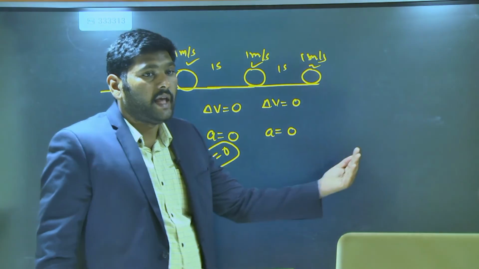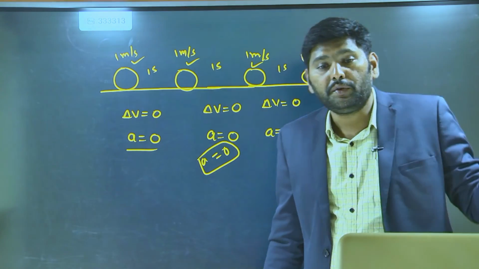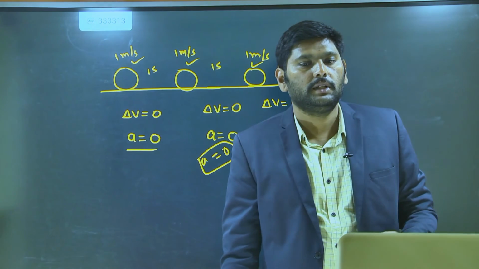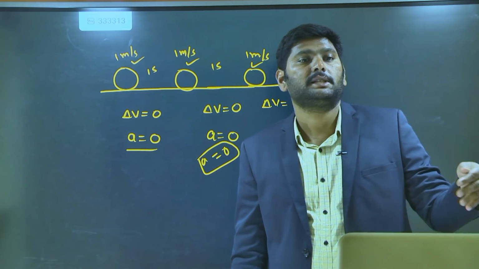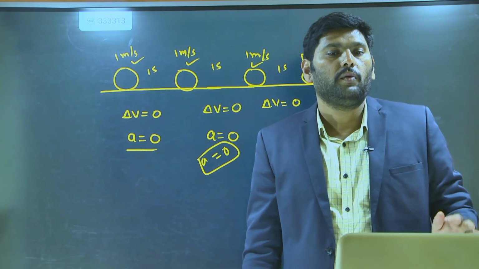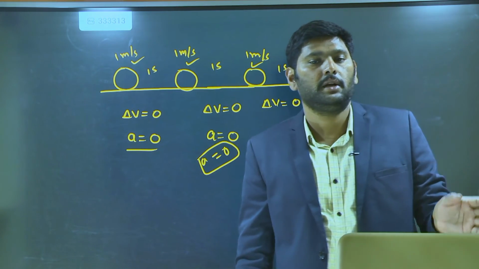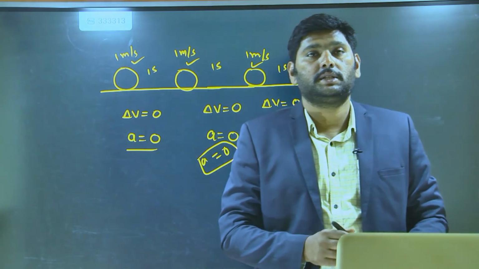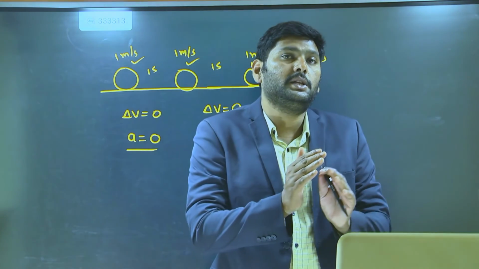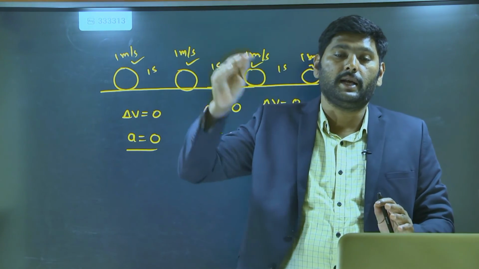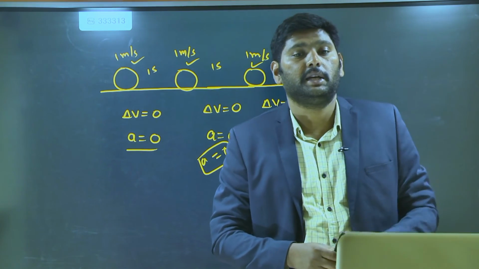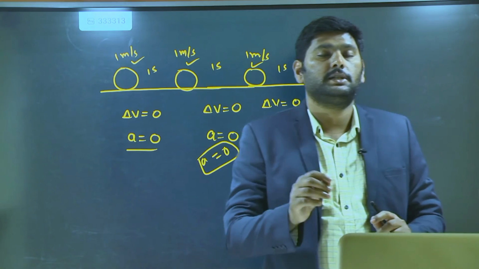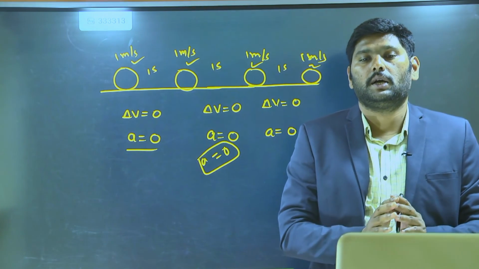In the same way, if the object continuously decreases its velocity, then what is it said to be? The acceleration is said to be deceleration. If the object continuously decreases its velocity, the object is said to decelerate. If the object continuously increases its velocity, the object is said to be accelerated. If the object continuously moves with the same velocity, the acceleration is said to be 0. These are the 3 terms you must write.